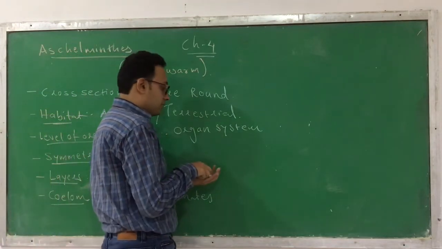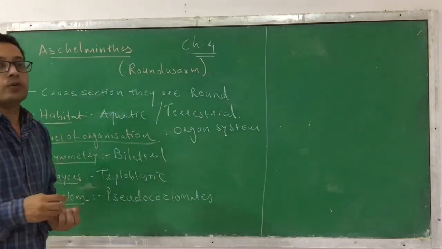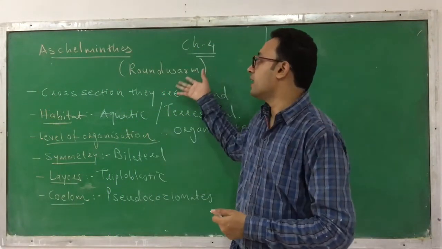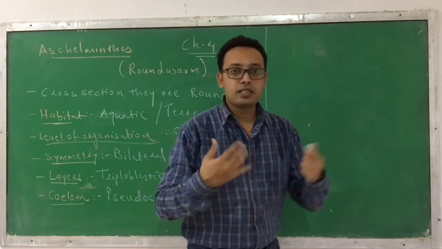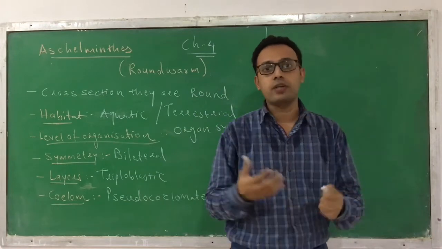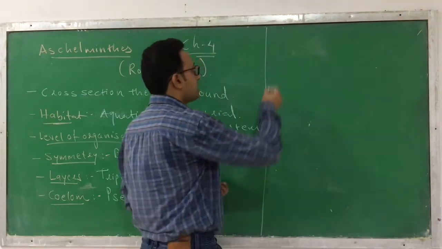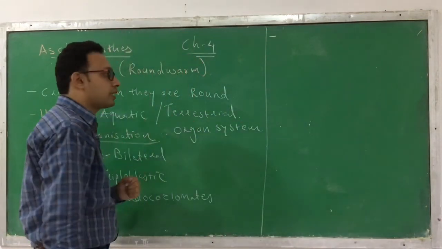Now we will discuss the special characteristics that you can find in a roundworm. One important characteristic is that they are circular, or round, in cross section. That's why we call it a roundworm. Let's discuss the other characteristics which can be specifically found in Aschelminthes.